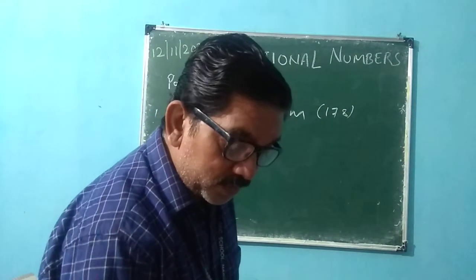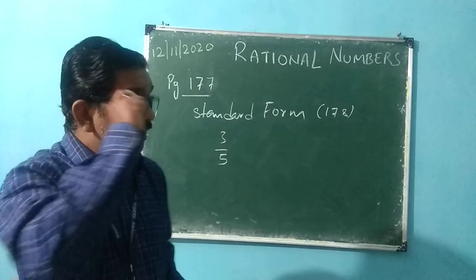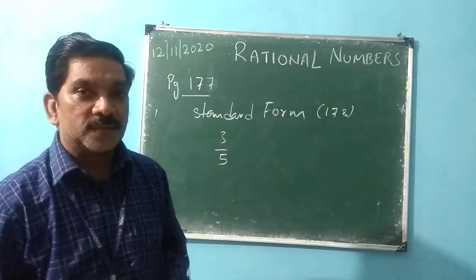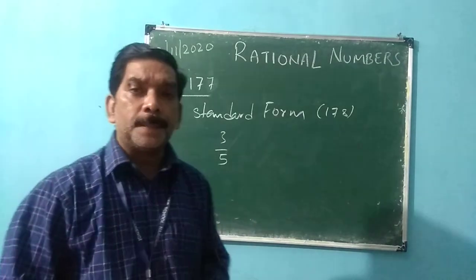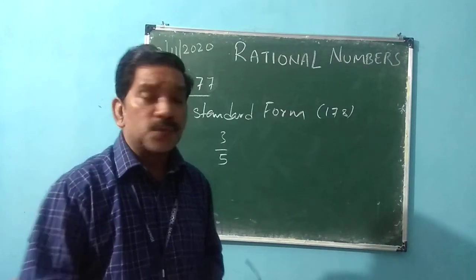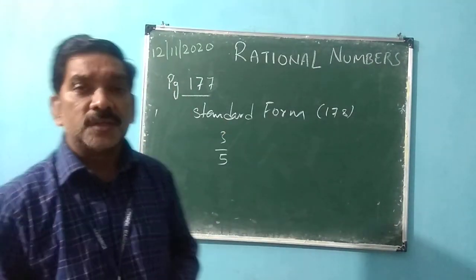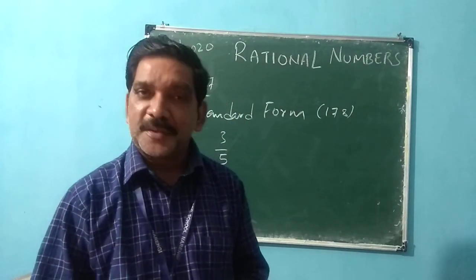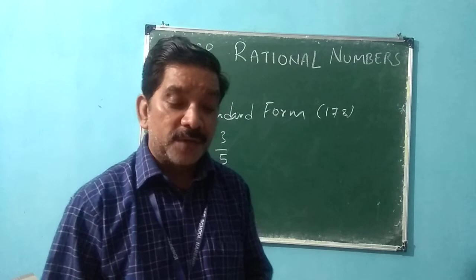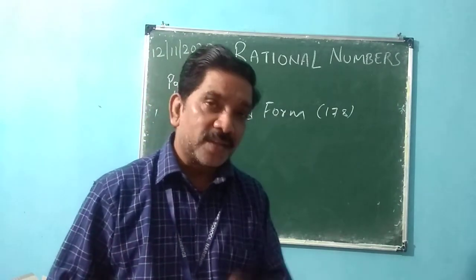Okay, so this is what today I have just introduced about this chapter, rational numbers. I have gone through the main terms. You also go through this. I have already given the page number. Just go through it, read it nicely, and try to understand. If any other problem is there, do let me know. And if you think that I missed out something, that also let me know.